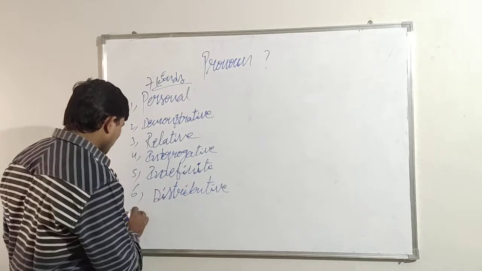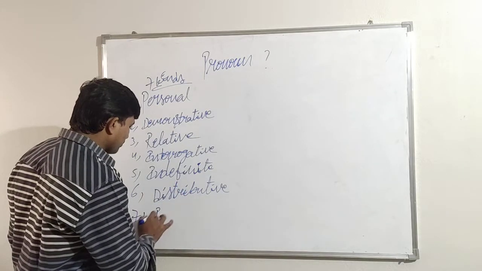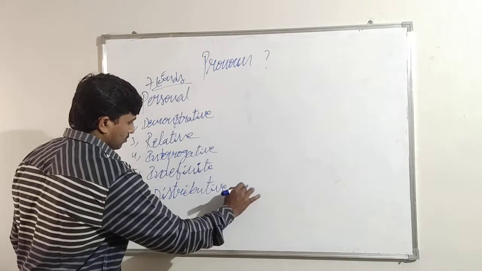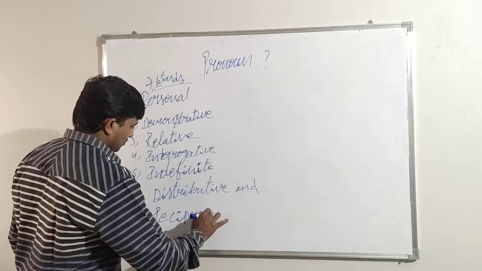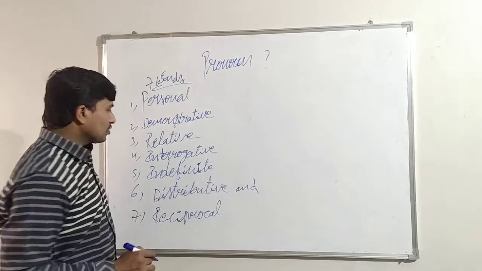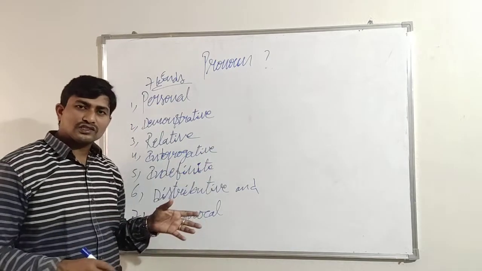And the last one, reciprocal. So these are the 7 different kinds of pronouns.